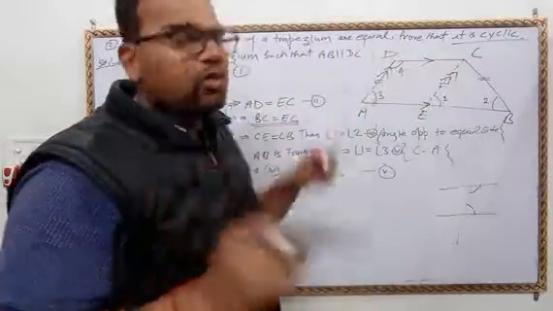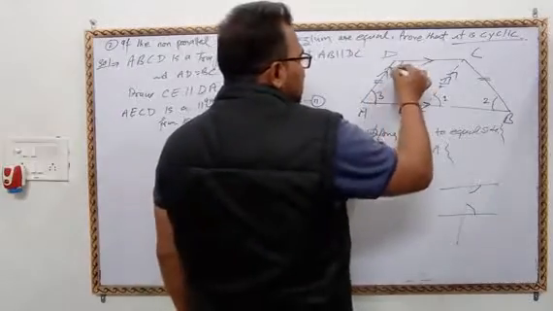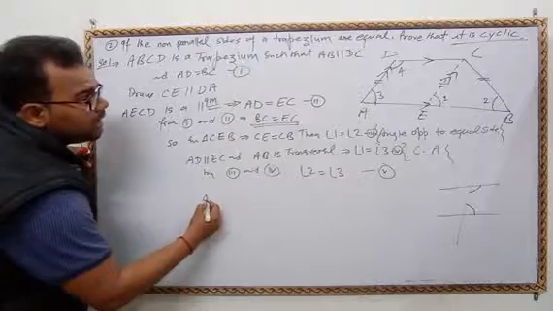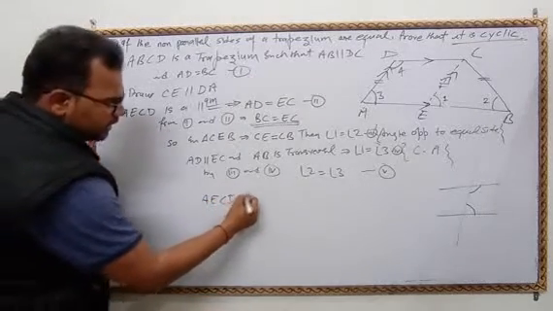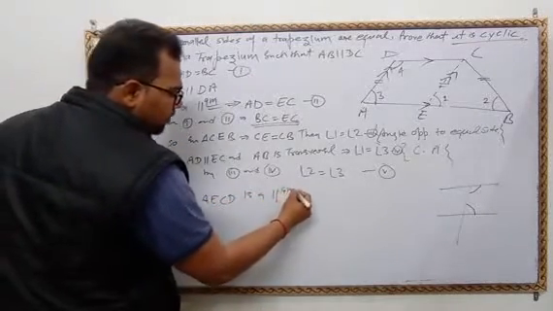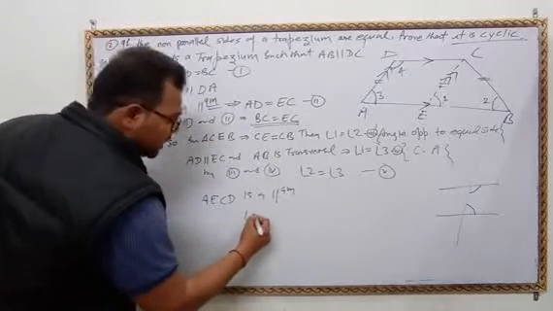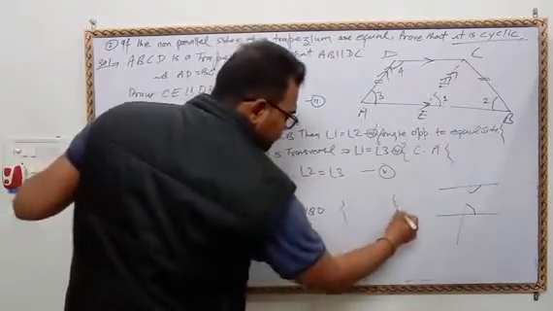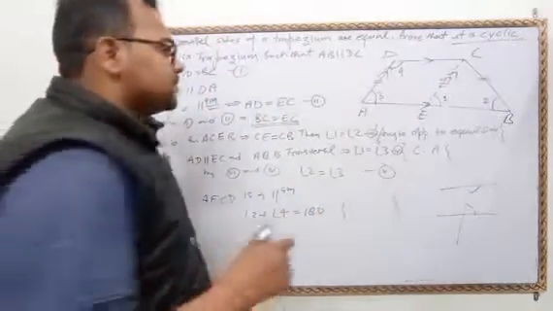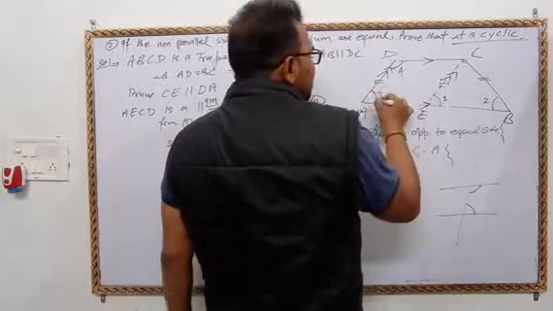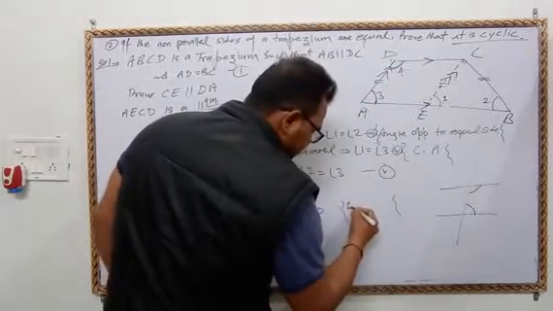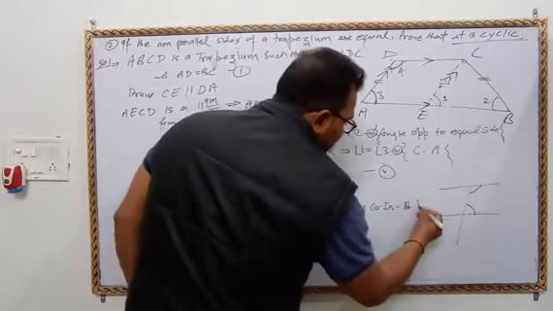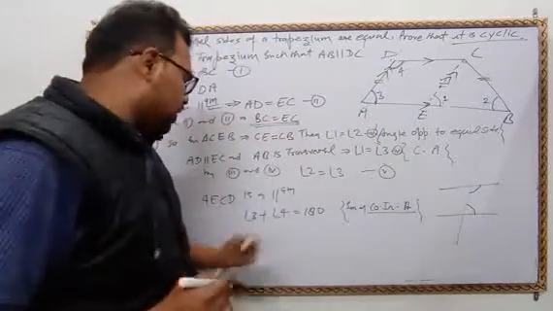AECD is a parallelogram, so angle 3 plus angle 4 is equal to 180. You know that if lines are parallel, the sum of co-interior angles is 180, beta.